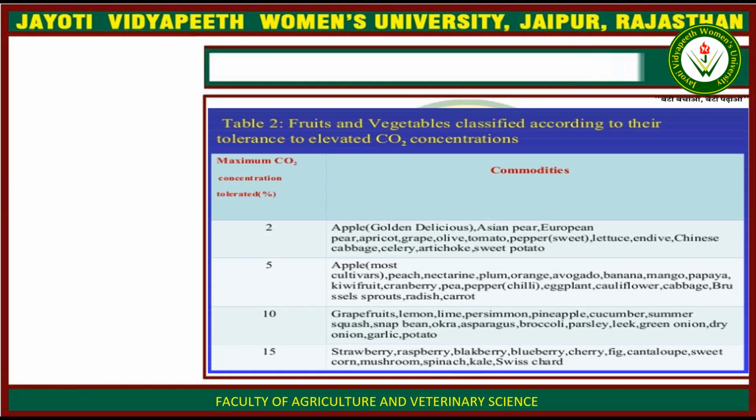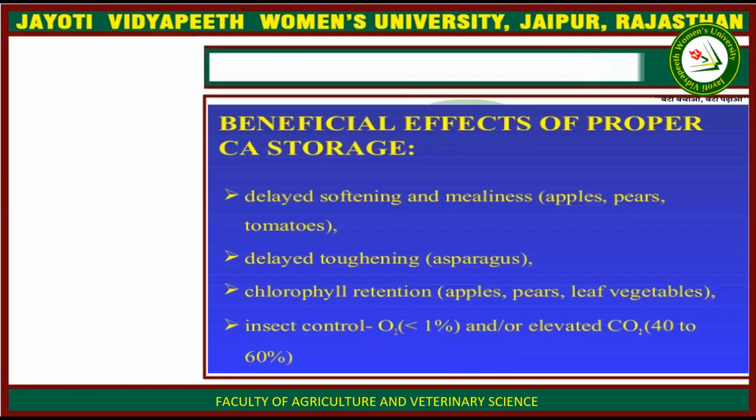Brussels sprouts, radish, carrot, and the maximum CO2 concentration of 10% is tolerated by grapefruits, lemon, lime, pineapple, cucumber, summer squash, etc. And 15% is tolerated by strawberry, raspberry, blackberry, blueberries, cherries, cantaloupe, etc.